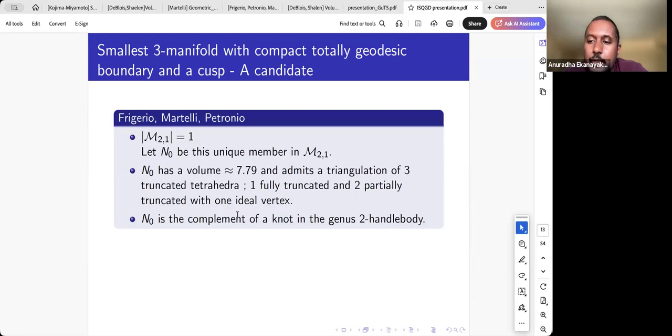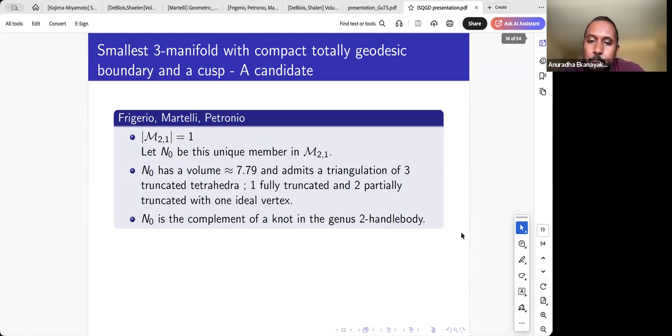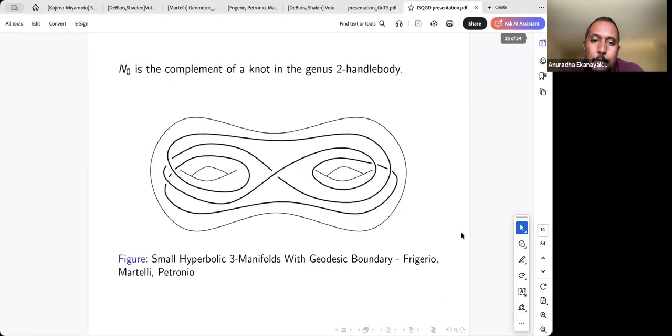The main theorem of this talk is to show this manifold is in fact the smallest manifold with both a cusp and a compact totally geodesic boundary. I'm going to give a brief outline of how we proved this. All of this work is joint work with Professor Jason DeBlois. This is a picture of the candidate N naught. It's a knot complement in a genus 2 handlebody.